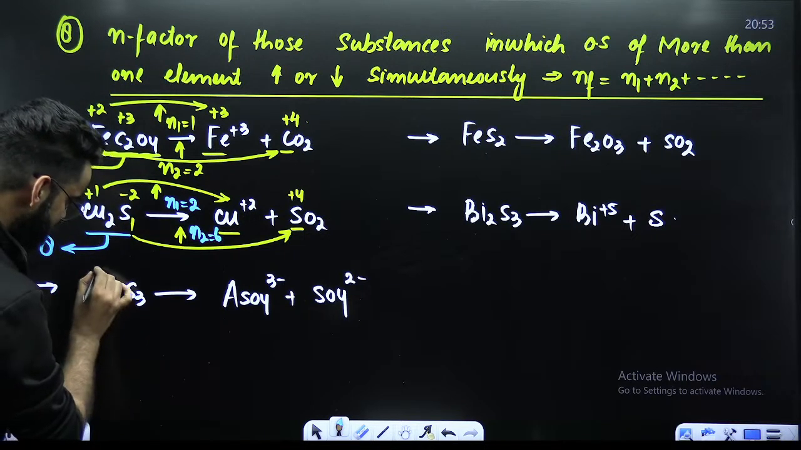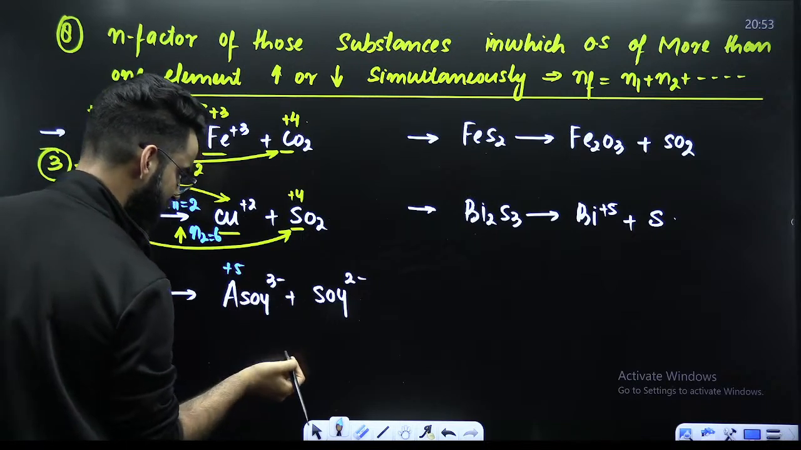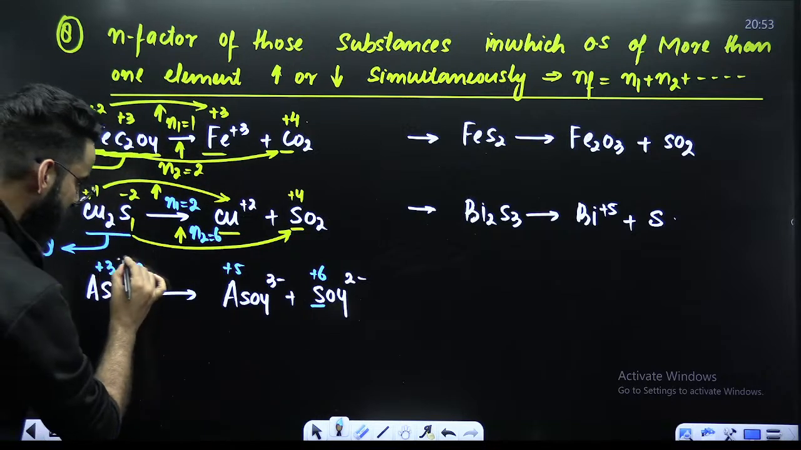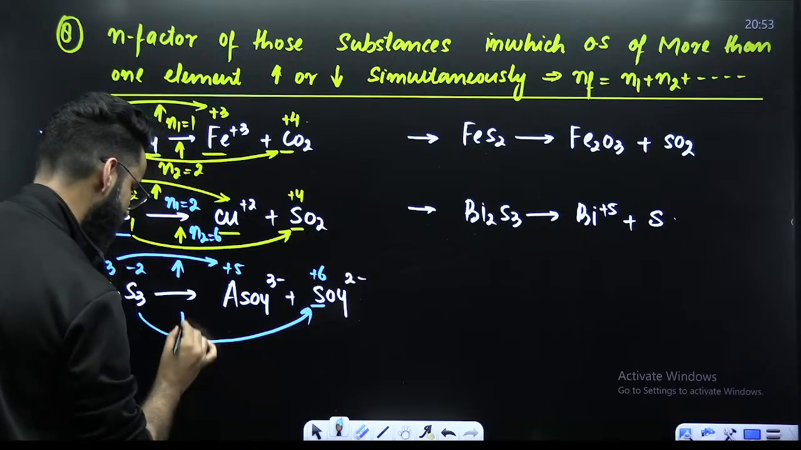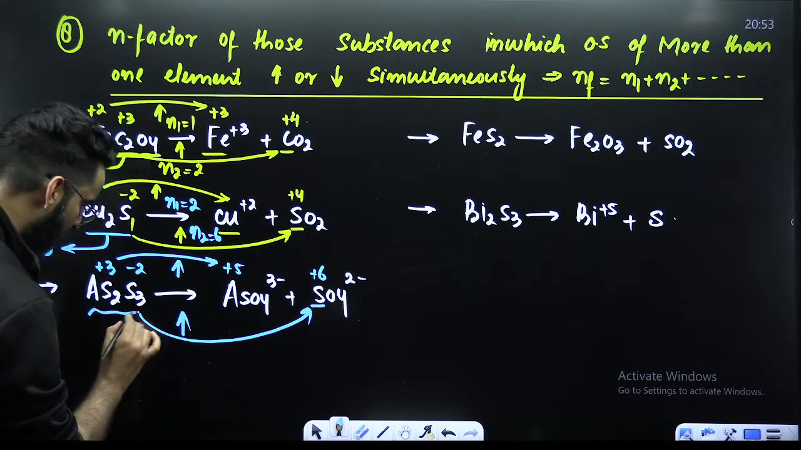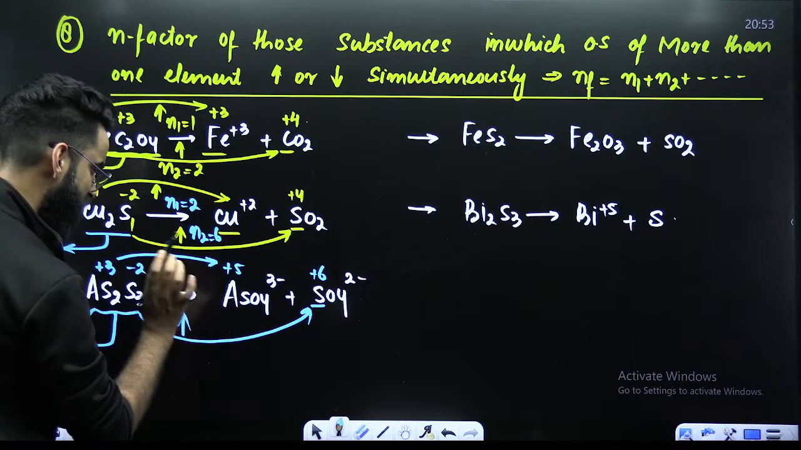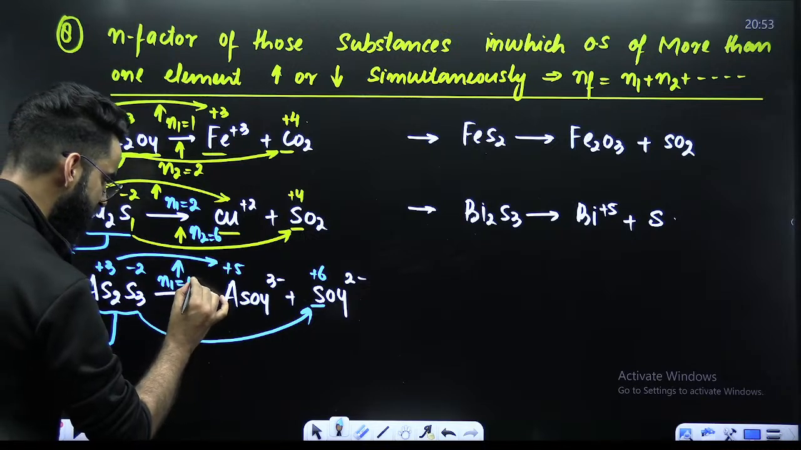Now, in this particular compound, arsenic is +3, sulfur is -2. This arsenic over here is +5, and this sulfur is +6. Now understand, +3 to +5, increase. -2 to +6, increase. So again, its overall n factor has to be n1 plus n2. How exactly? +3 to +5, change is 2. 2 is the change for 1, I have 2. So 2 2s are 4. So n1 value is 4.